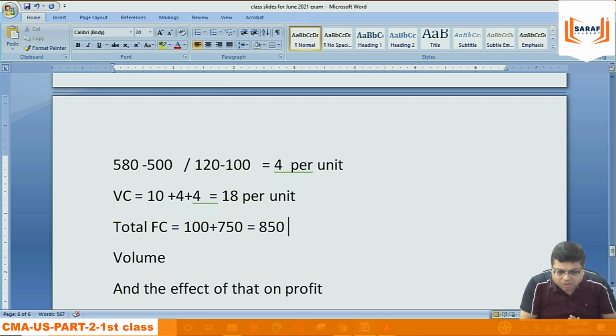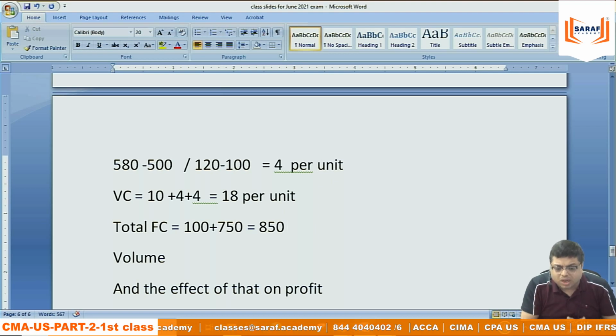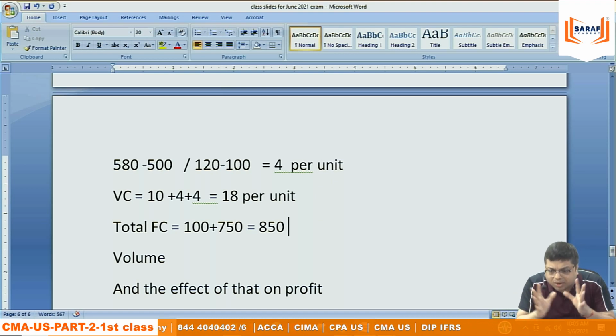So there are 4 types of cost. Maybe there are 20 types of cost, but we can divide the cost into 2 categories: variable and fixed. Variable cost is that cost which will vary by production: 18 per unit, 1 unit, 2 units, 2 into 18, 3 units into 18, 4 units, 4 into 18. But the fixed cost will remain 850 only. Whenever we want to take decisions in any organization, first of all, the cost needs to be divided into 2 categories: the variable cost per unit and the total fixed cost. Then only the decision making will start. Otherwise, the decision making will not start.